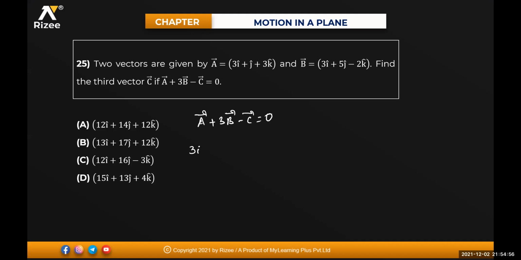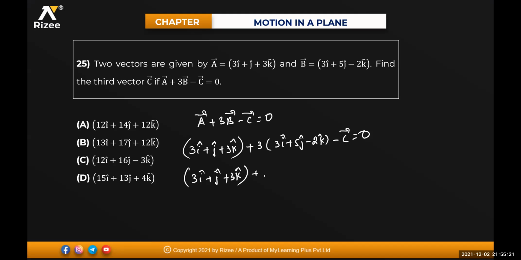A value, substitute: 3i cap plus j cap plus 3 times k cap, plus 3 into b value, which is 3i cap plus 5j cap minus 2 times k cap, minus c bar is equal to 0, isn't it? So you can multiply this one: 3i cap plus j cap plus 3k cap plus 3 3s are 9 i cap plus 3 5s are 15 j cap minus 3 2s are 6 k cap minus c bar is equal to 0.